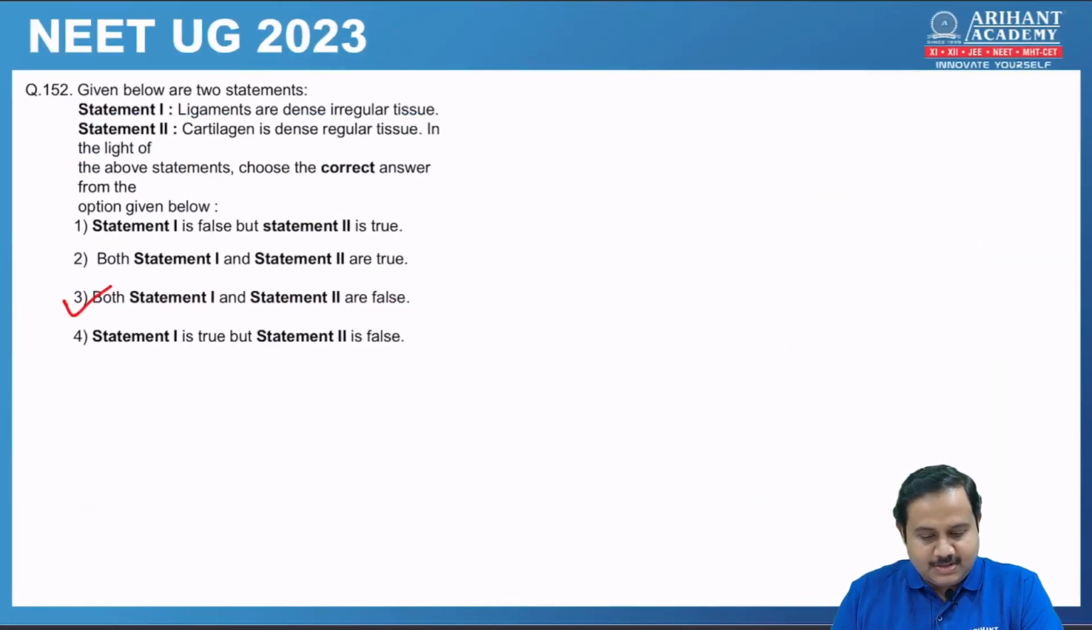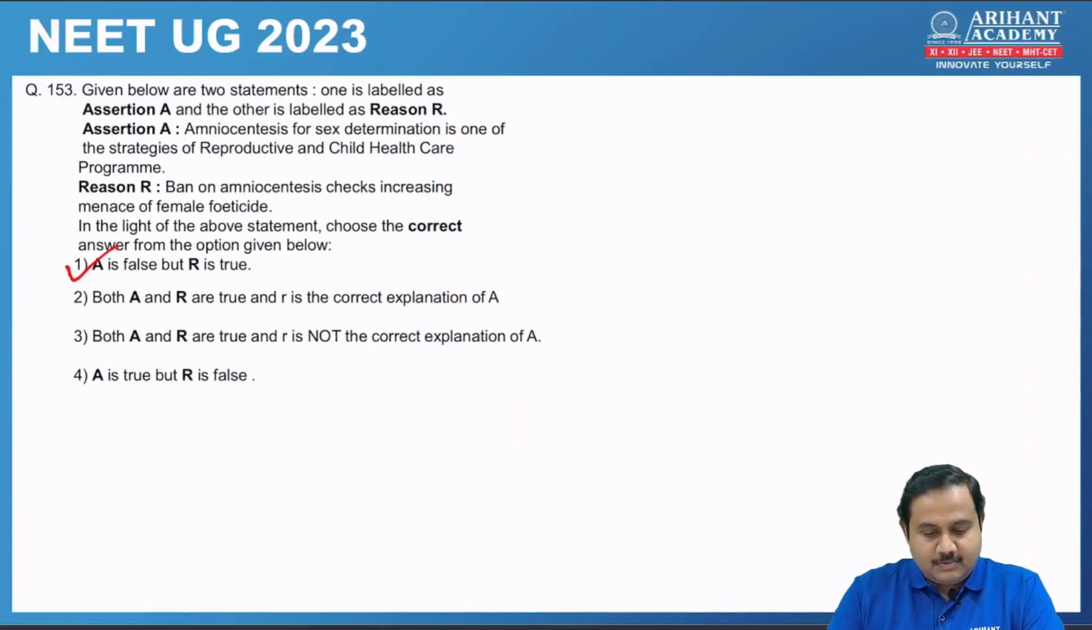Next question. Again, two statements are given. So, both statement 1 and statement 2 are false. The reason: in statement 1, ligament is dense regular tissue and not irregular, and cartilage is a connective tissue and not dense regular tissue.